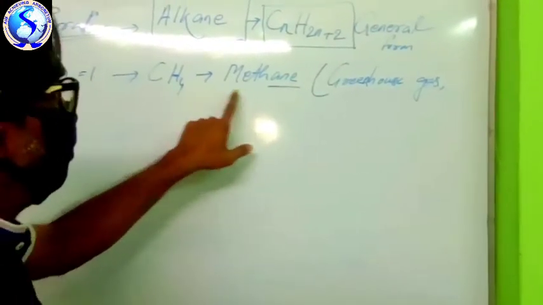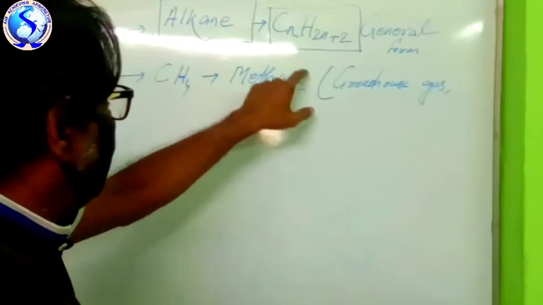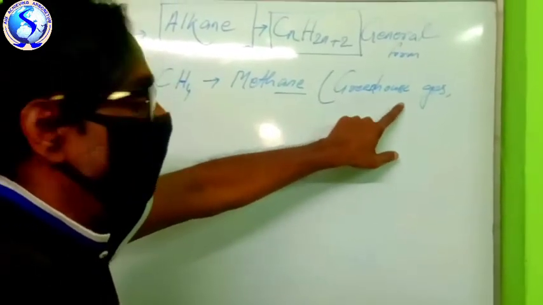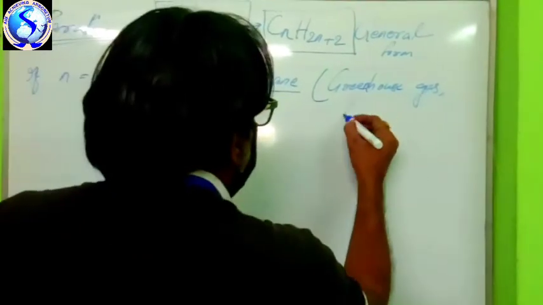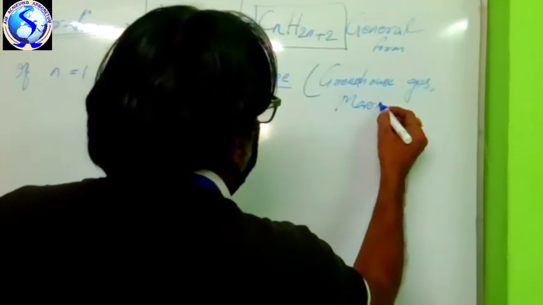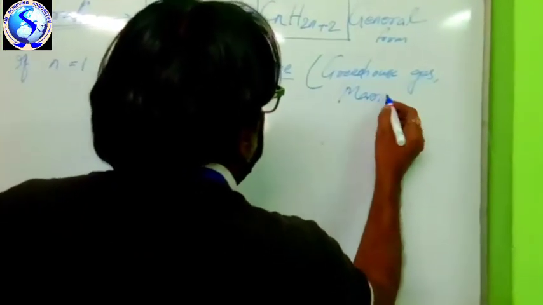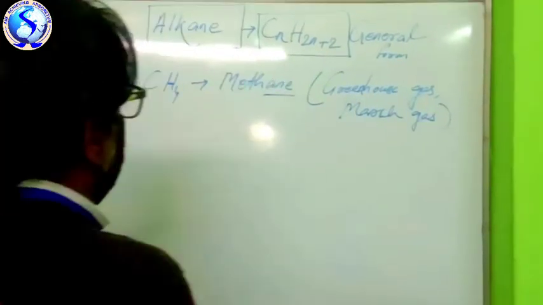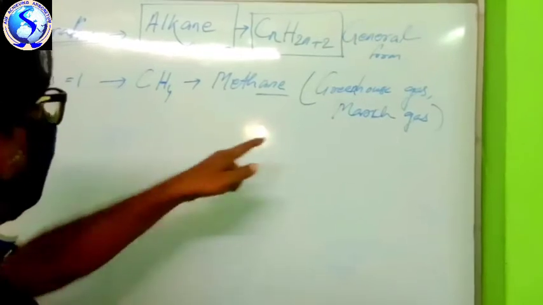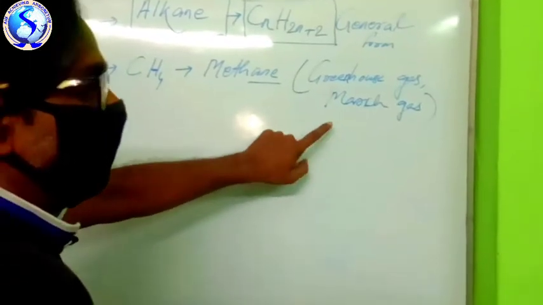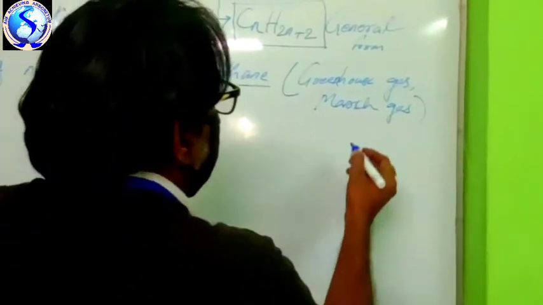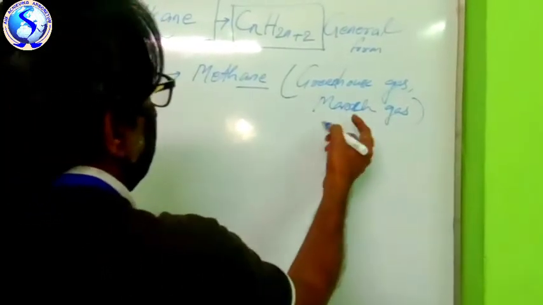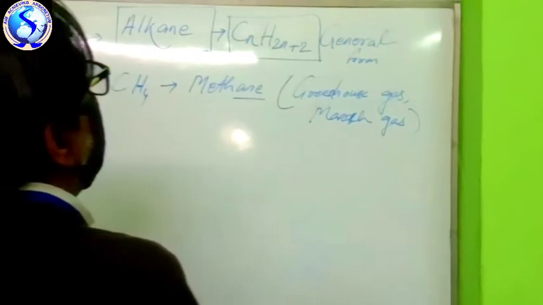The name is methane. Methane is a gas, no doubt. The other names are greenhouse gas and marsh gas. So what is the name of methane? Greenhouse gas or marsh gas.